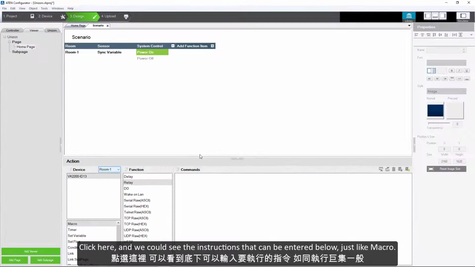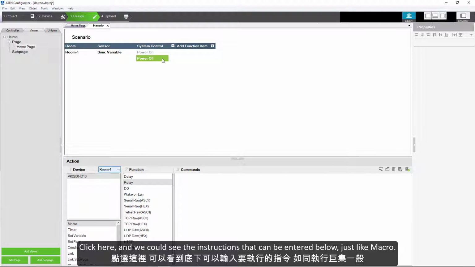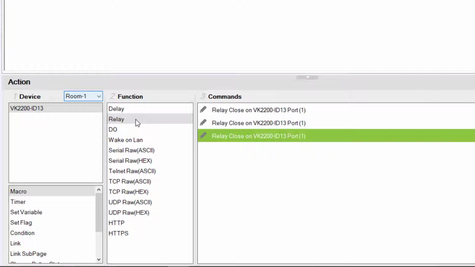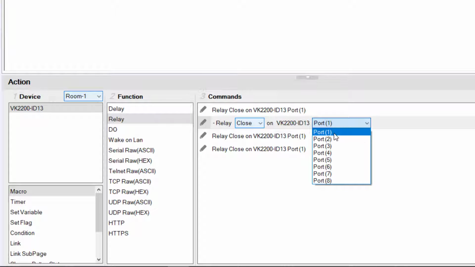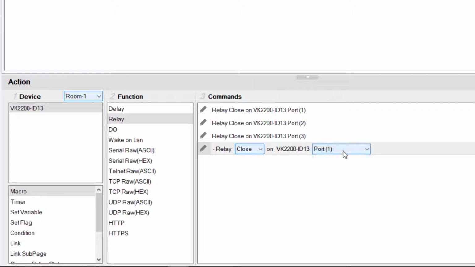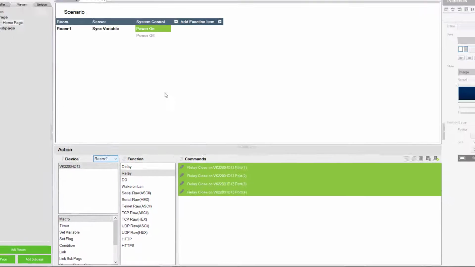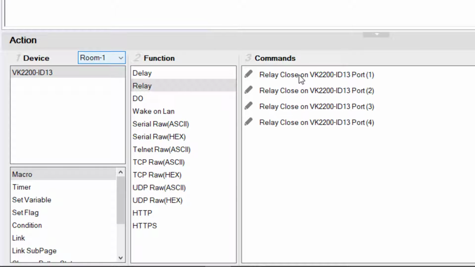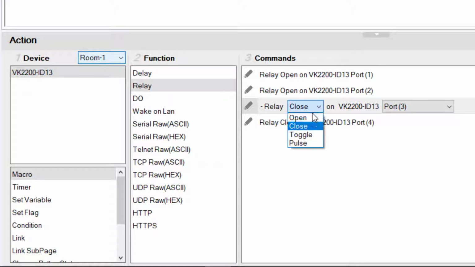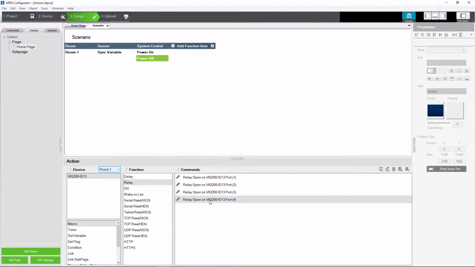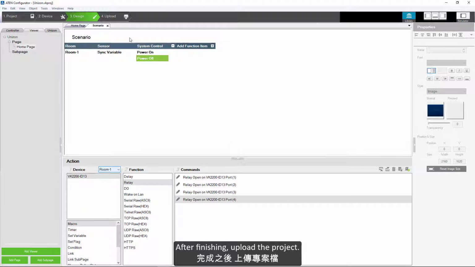Click here, and we could see the instructions that can be entered below, just like macro. For example, I enter 4 relays close. On the other side, enter 4 relays open. After finishing, upload the project.